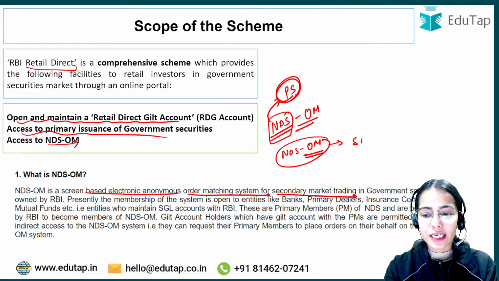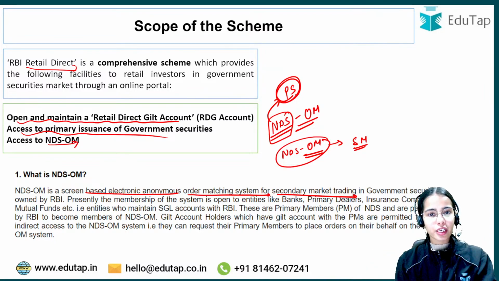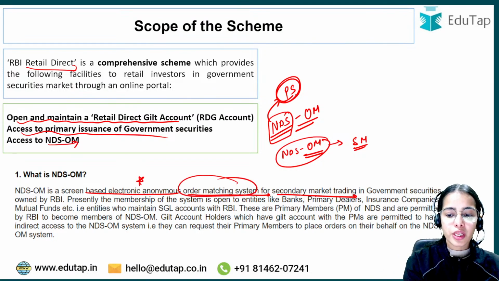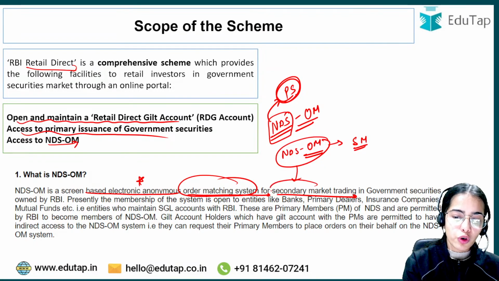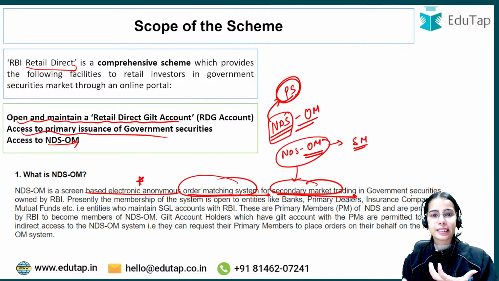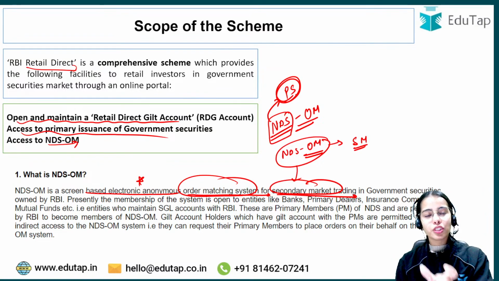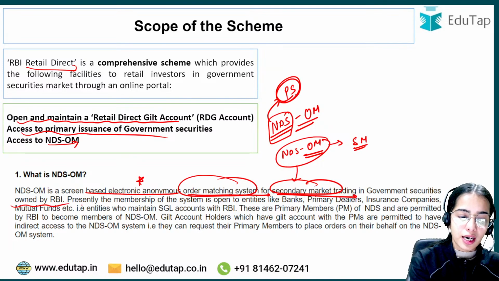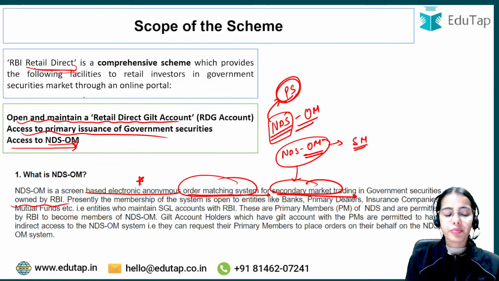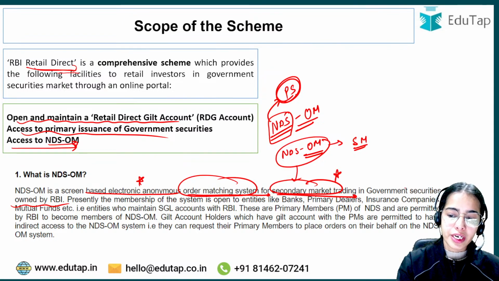This was for the secondary market, so that the government securities traded in the secondary market can be traded through this electronic anonymous order matching system. So NDS-OM is used for secondary market trading in government securities. The trade that happens between the buyer and seller in the secondary market happens through the NDS-OM that is owned by the RBI. So the retail investors, through this scheme, are getting access to the NDS-OM so that they can get access to secondary market trading in government securities.